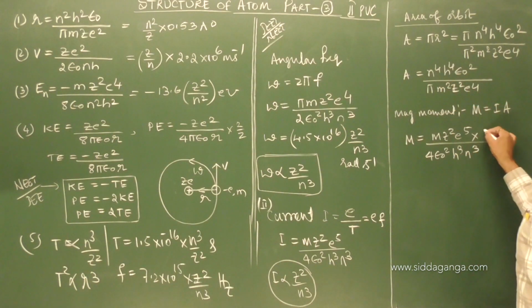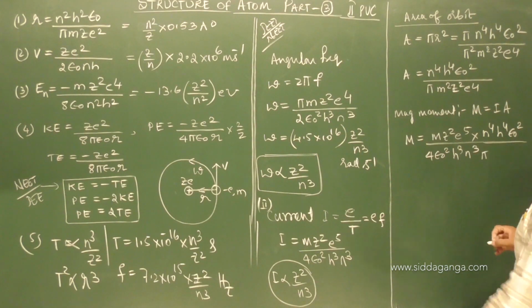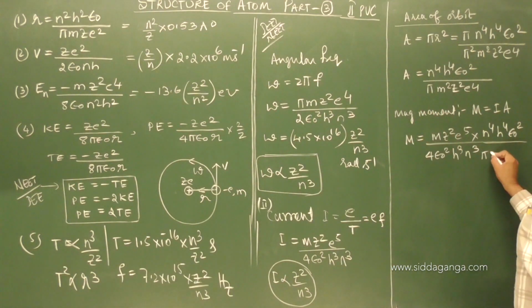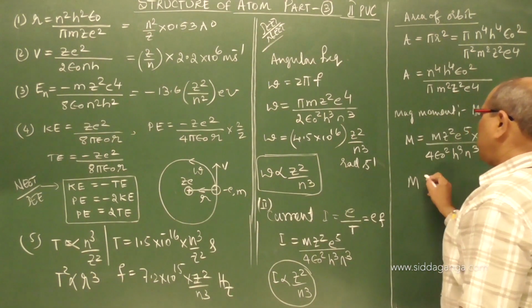The area is multiplied here: n power 4 h power 4 epsilon naught square divided by pi m square z square e to the power of 4. If you simplify, you will come to know.